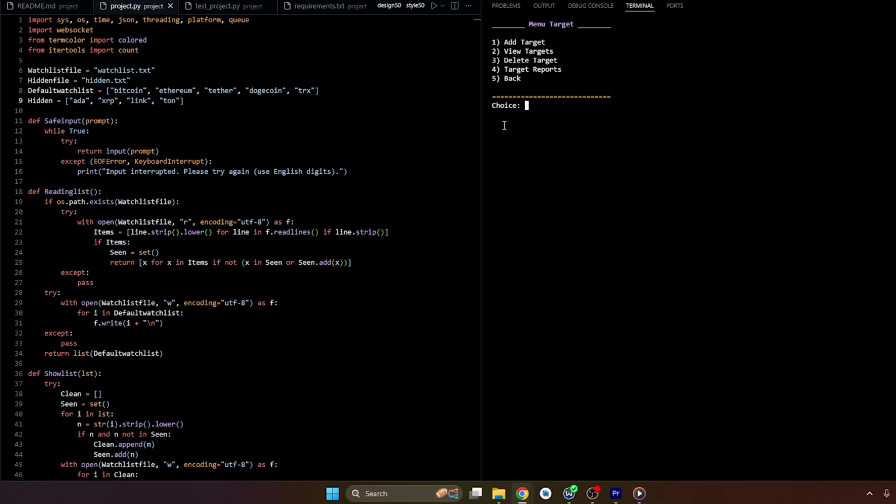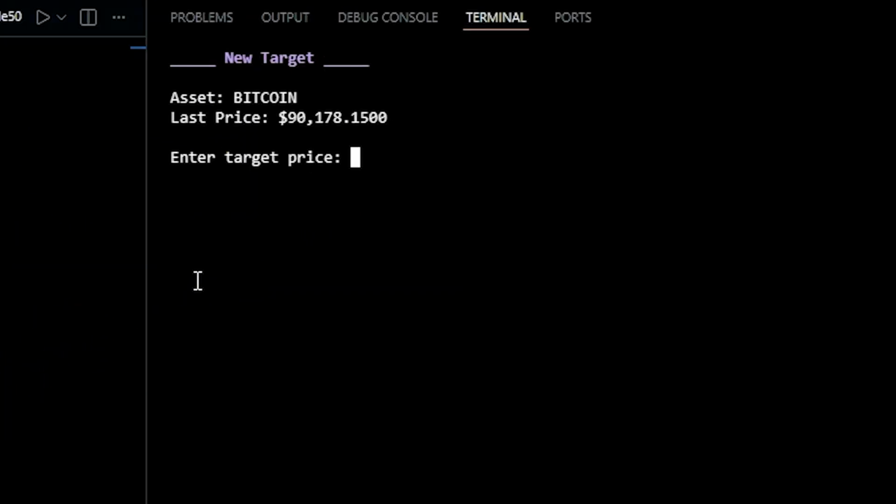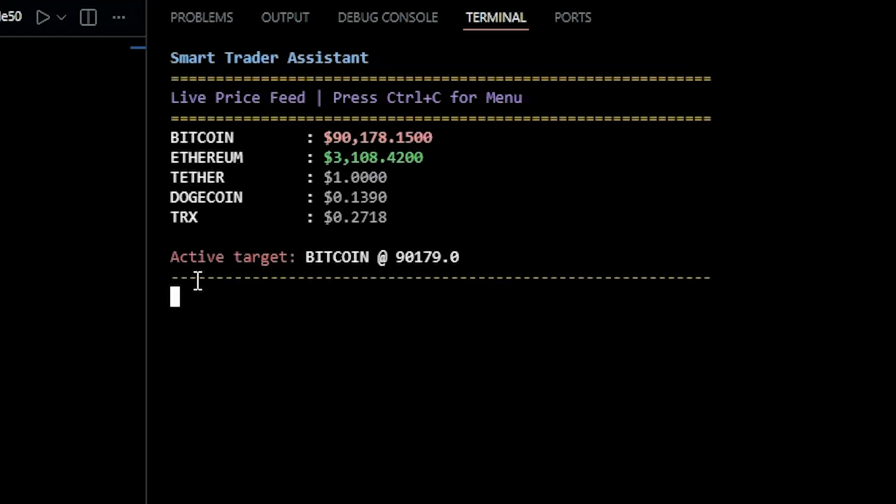At the core feature of this project is the target system. The user selects a cryptocurrency, enters a desired price, and activates a target. The target is pinned on the live screen so the user always knows it is active.